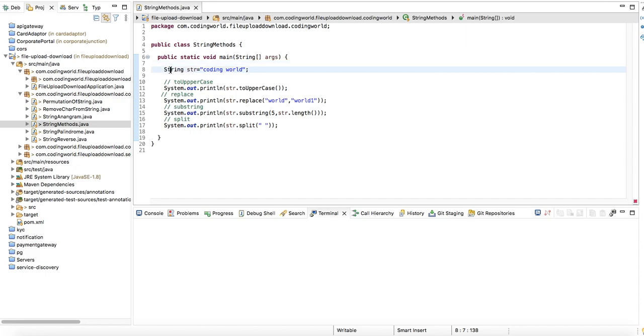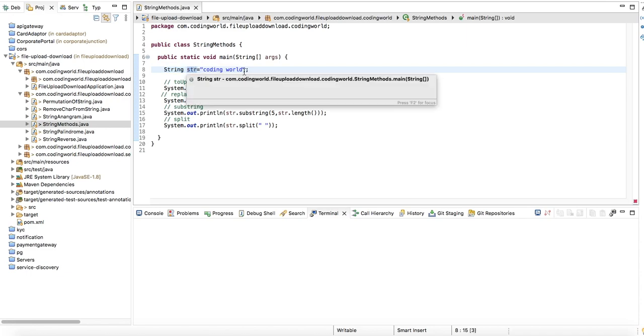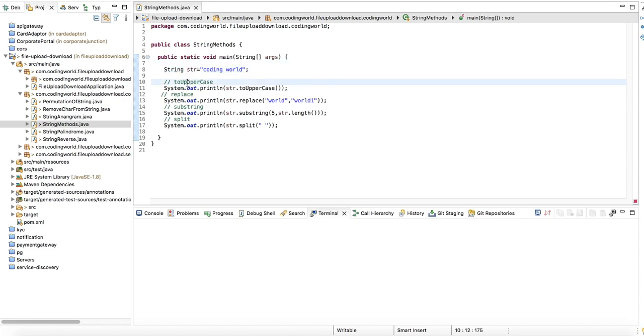So it is a string str, "coding world", and we are going to do toUpperCase, so all the characters from "coding world" will be in uppercase. You can use lowercase also. Then the second method is our replace method. In that we can replace a character, we can replace a whole word, and we can replace phrases also. So we are going to replace "world" with "word".